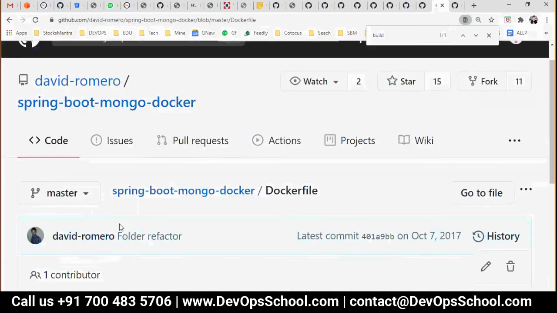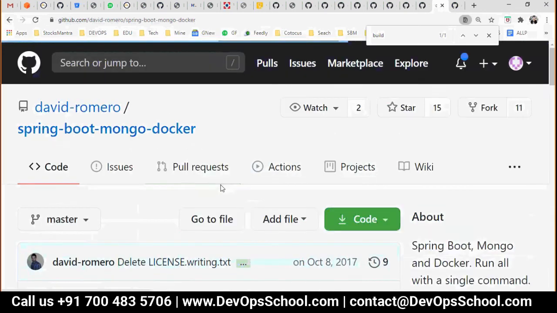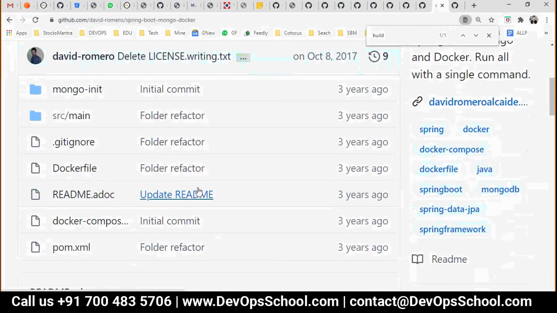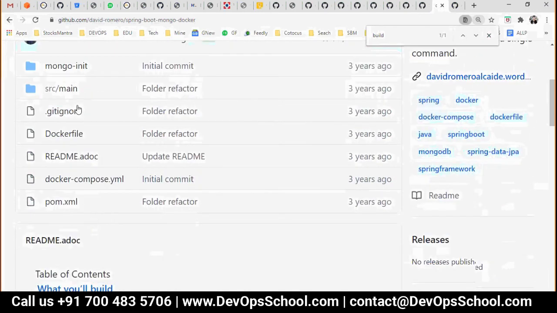So what you will have, see here, is a Dockerfile in your source code, just like this. You will see in this file what you have. It's a developer job. I don't know how many of you are developers. So in the source code, you have a builder. This is your builder, this is your image, and this is a compose. So you will have two files. You will check out the source code. If you want to build an image, Docker build. If you want to create a whole stack in a pre-production or testing environment, Docker compose up. Or if you want to build the software, pom.xml, Maven build, Maven compile, Maven package.